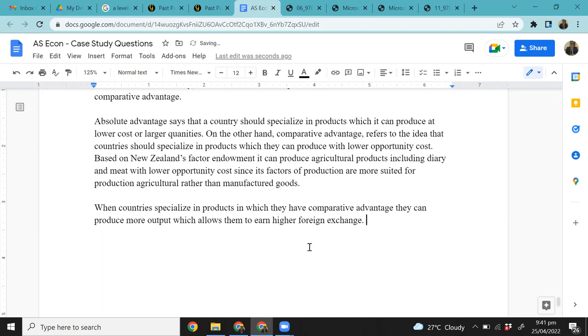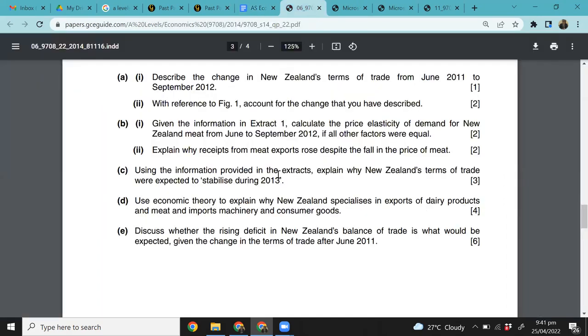The objective of any country is to earn as much foreign exchange as you can. Now, what's the challenge? The challenge is you have limited resources. With those limited resources, you need to produce products that are best suited for your own factors of production. Yes or no, right? So you should dedicate your resources towards production of those products that you can produce more, and therefore that will help you to earn more foreign exchange, with which you can then buy imported goods which you need, right? Easy, correct? Okay, can we move on?